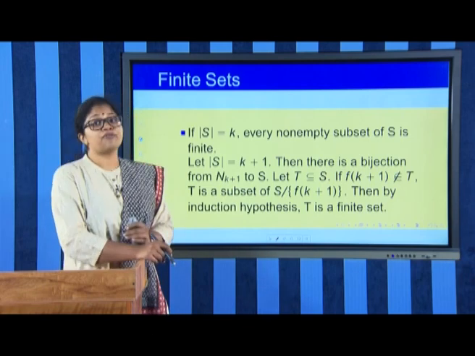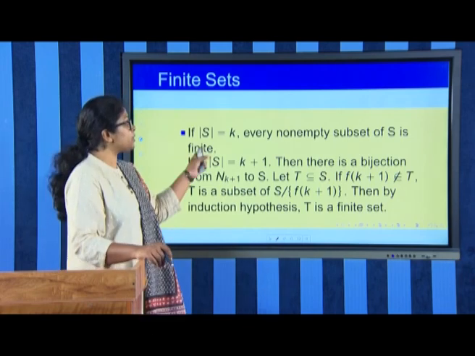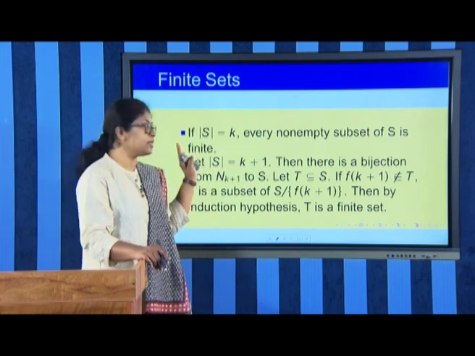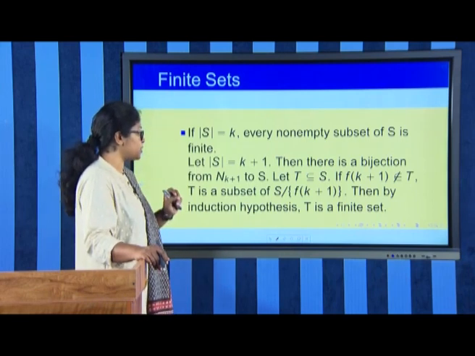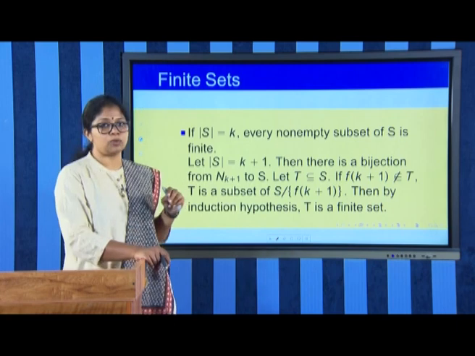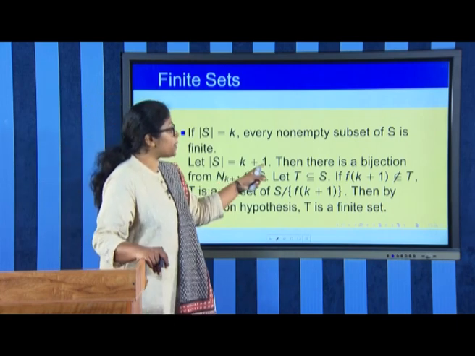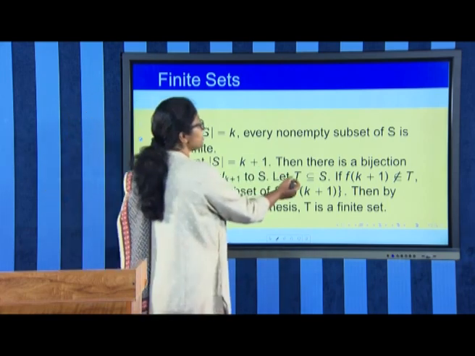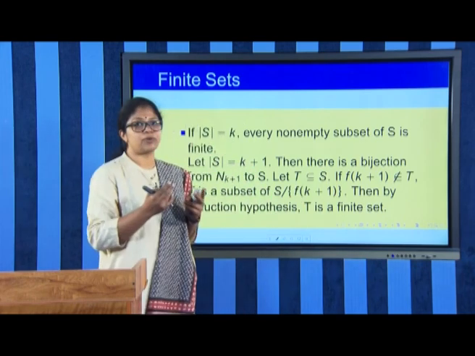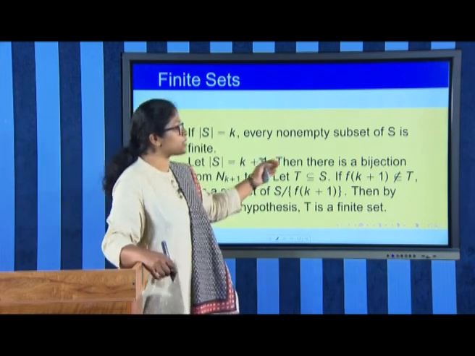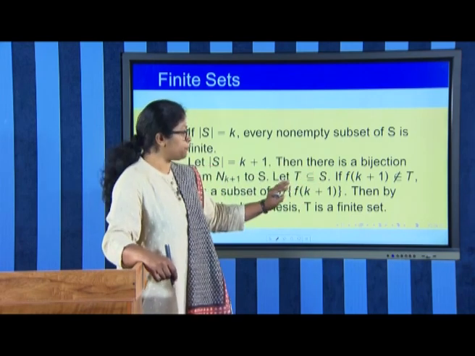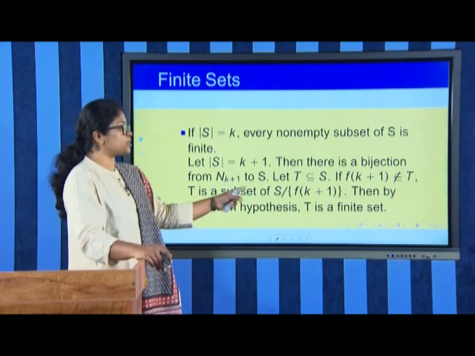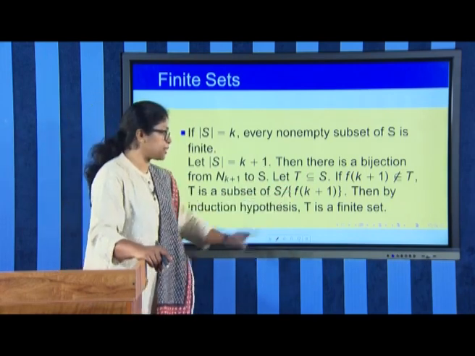Now, if the cardinality of S is equal to k, by the induction hypothesis we assume that every non-empty subset of S is finite. So, we take the cardinality of S equal to k plus 1, then we have a bijection f from N_{k+1} onto S. If T is a subset of S, we have two options for T: either f of k plus 1 belongs to T or does not belong to T. If f of k plus 1 does not belong to T, T is a subset of S minus f of k plus 1.